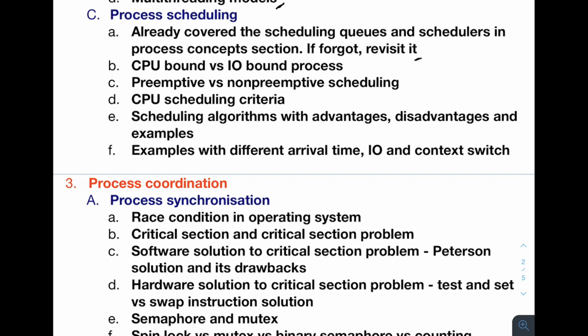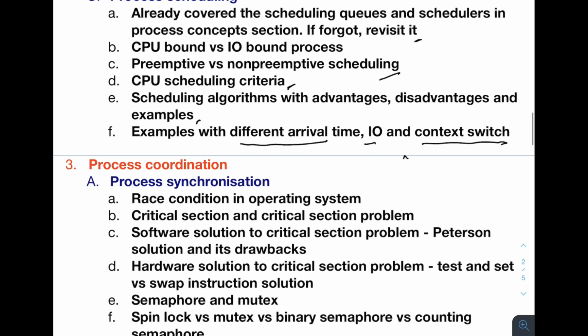Then here you'll understand preemptive and non-preemptive scheduling, and what are the criteria used by the CPU for scheduling. And then we will look at various scheduling algorithms, their advantages and disadvantages. We will also take a lot of examples to understand the scheduling algorithms, with different arrival times, IO, and context switch. So we will take different examples to understand that.